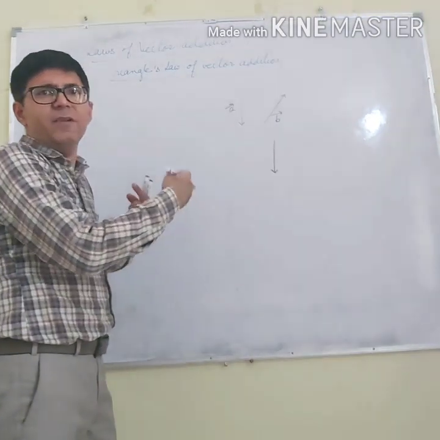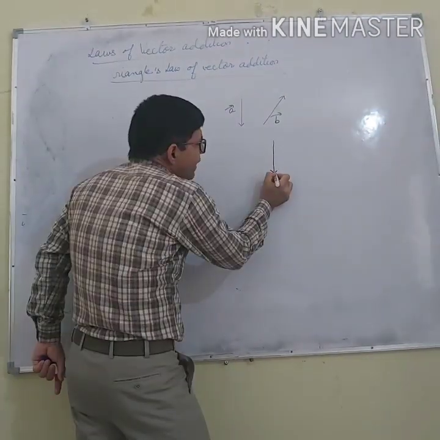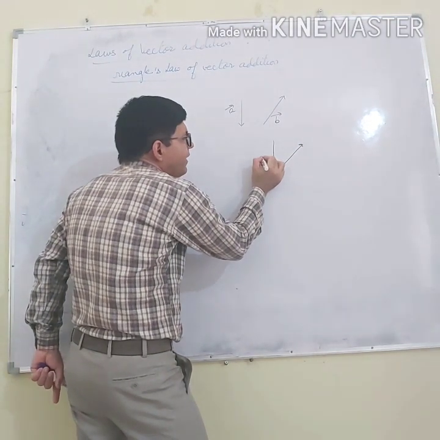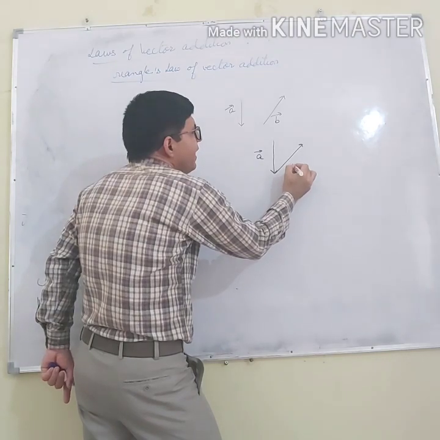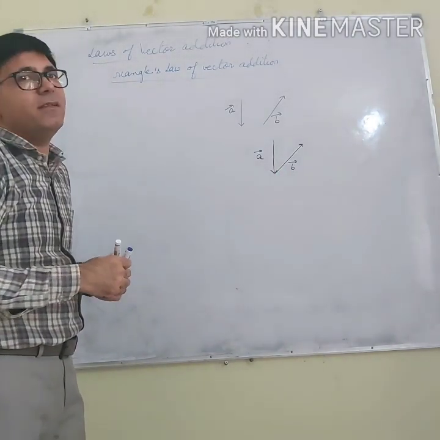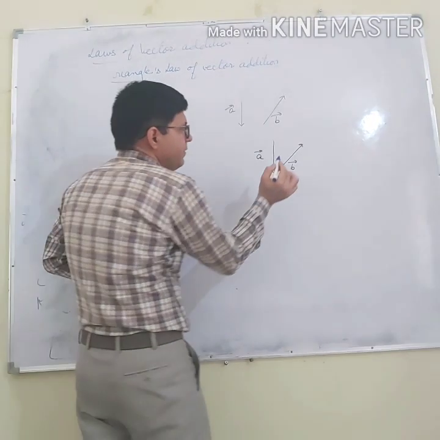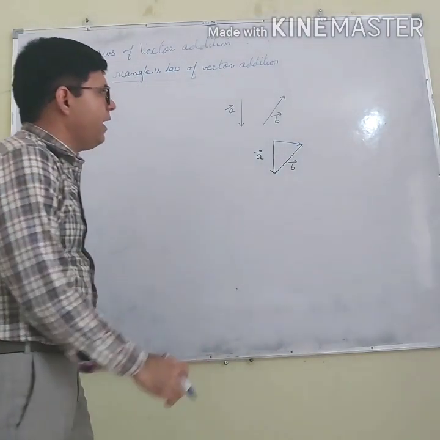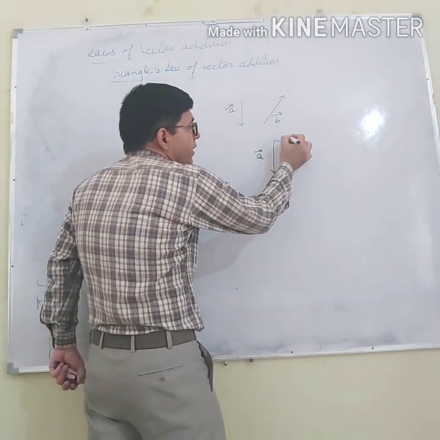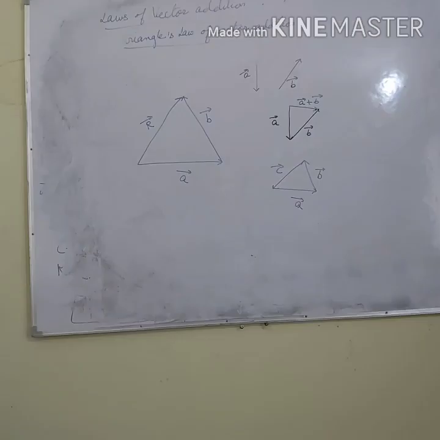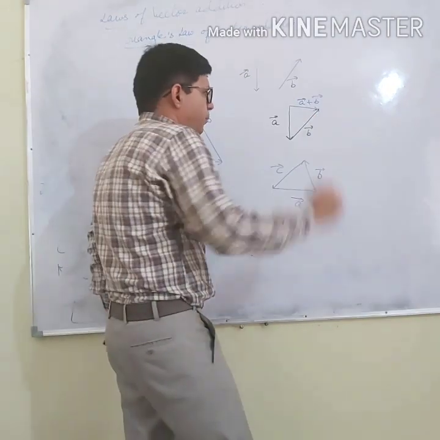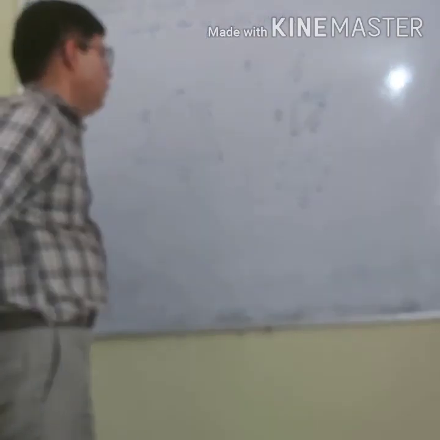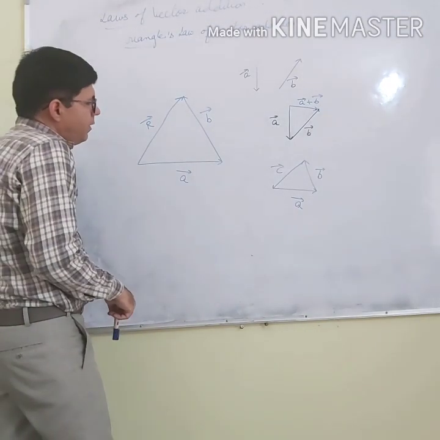Same order means, as we have done earlier, that if I place the tail of one vector on the arrowhead of other vector, then I will say that these vectors are in same order. Then a third vector which encloses the triangle but in opposite order will give A plus B, because A and B are in same order.